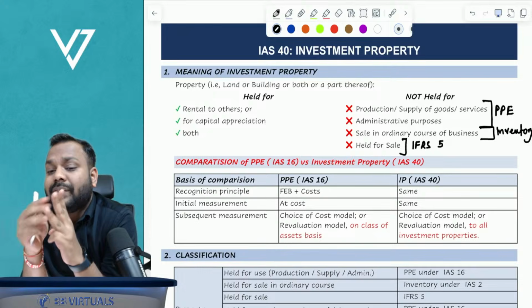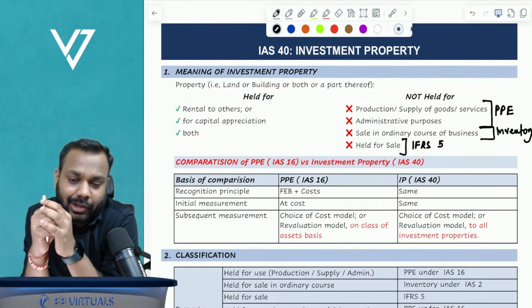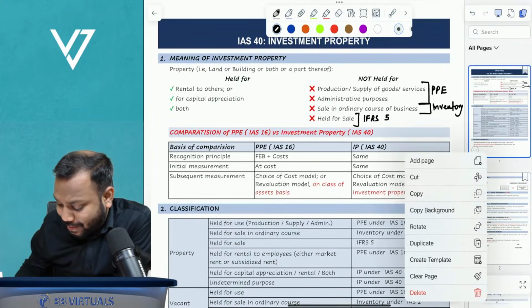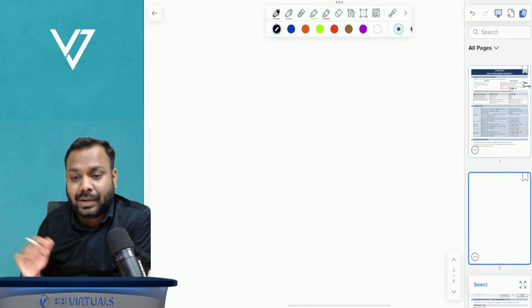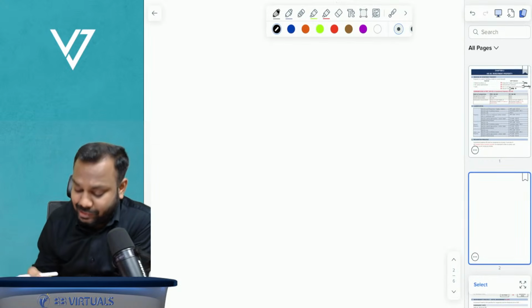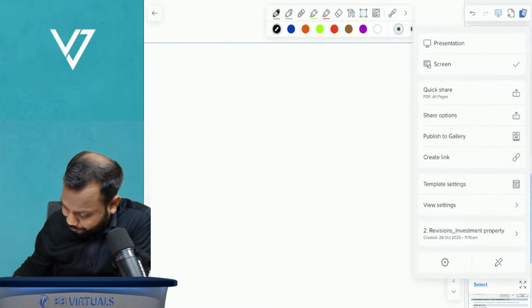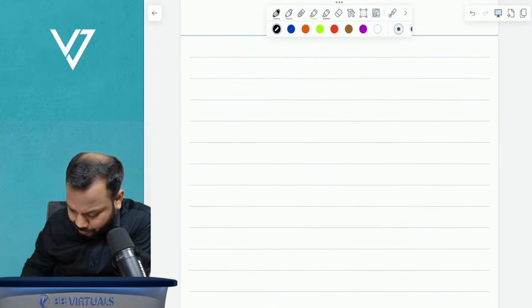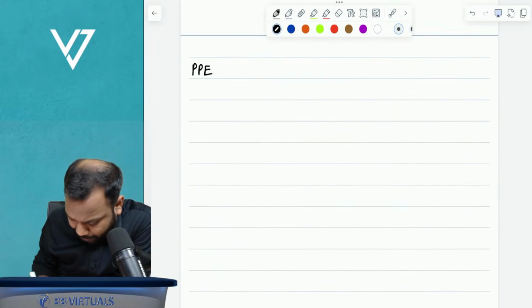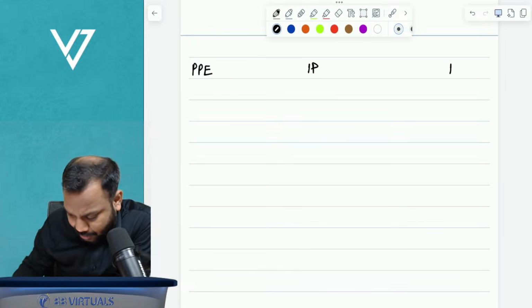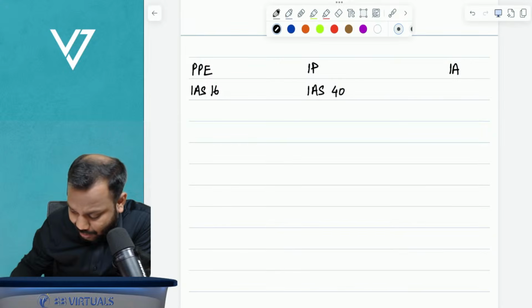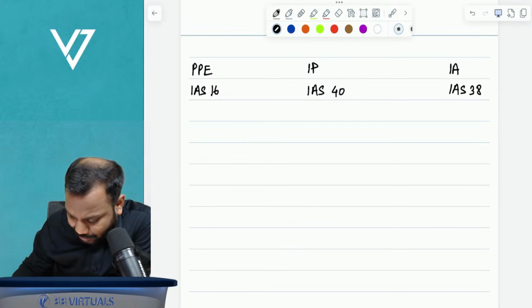Before moving on to any further discussion, I want to discuss what exactly are the similarities or the differences between these three standards, a comparative analysis sort of thing. Property, plant and equipment is covered under IAS 16, investment property under IAS 40, and intangible assets under IAS 38.